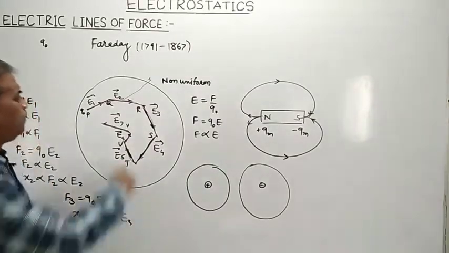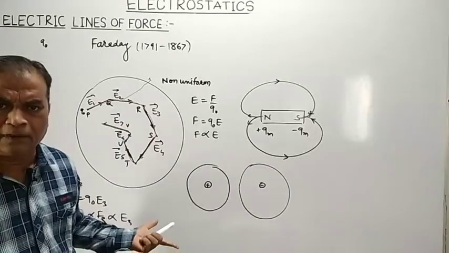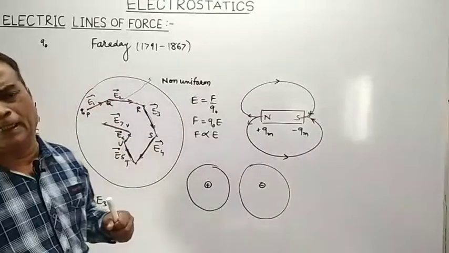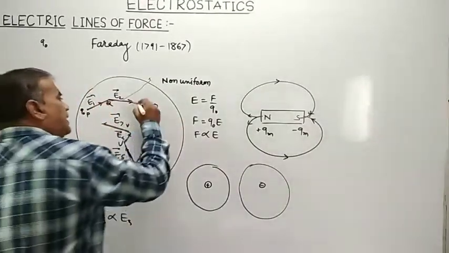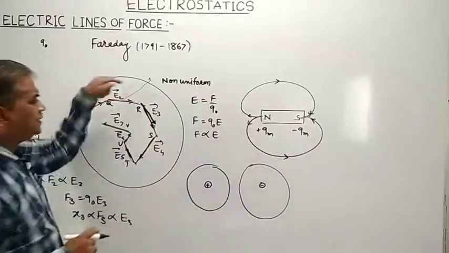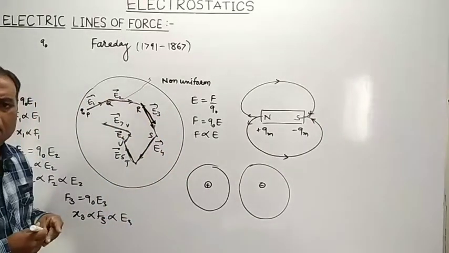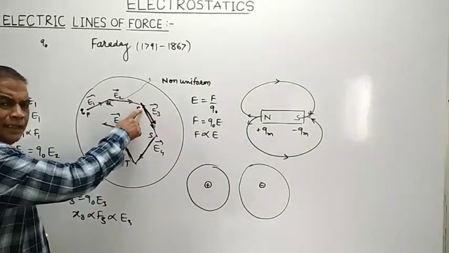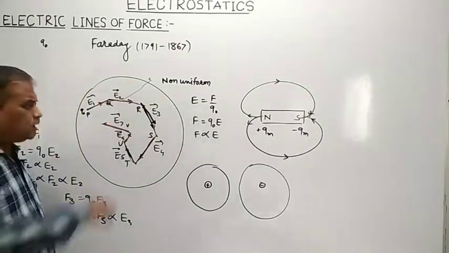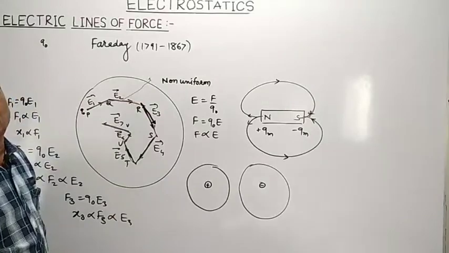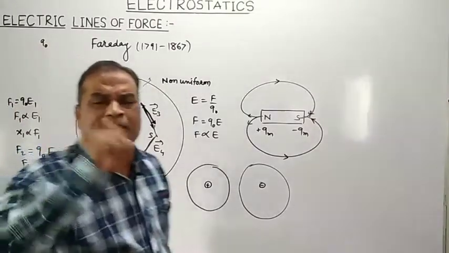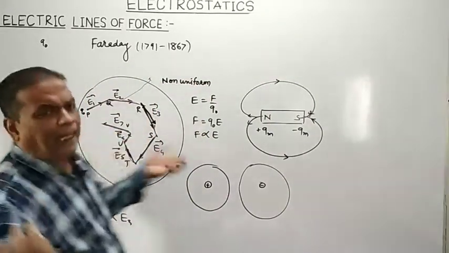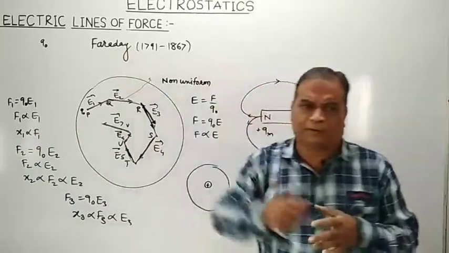So an electric line of force is an imaginary curve drawn in the region of electric field such that a tangent drawn at any point on the given curve, here I have drawn the tangent at point R, will give the direction of electric field intensity at that point.